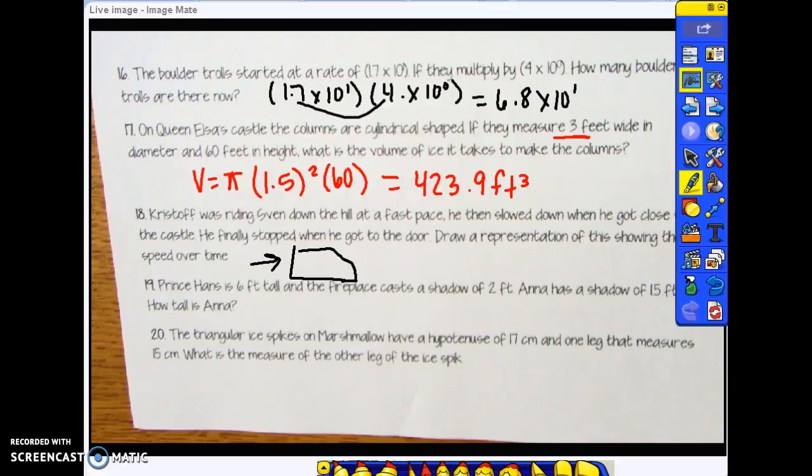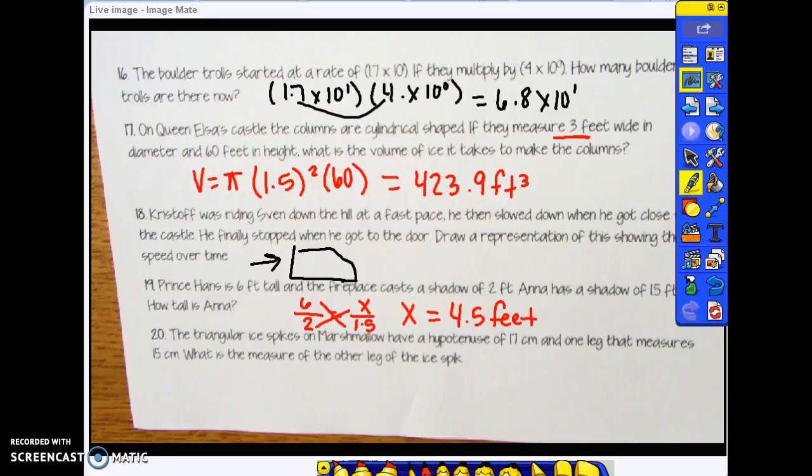Prince Hans is 6 feet tall, and the fireplace gives him a shadow of 2 feet. Anna has a shadow of 1.5 feet, and we want to know how tall she is. So we have to cross multiply and divide by 2, and that will give us 4.5 feet, or 4 feet and 6 inches, either one.